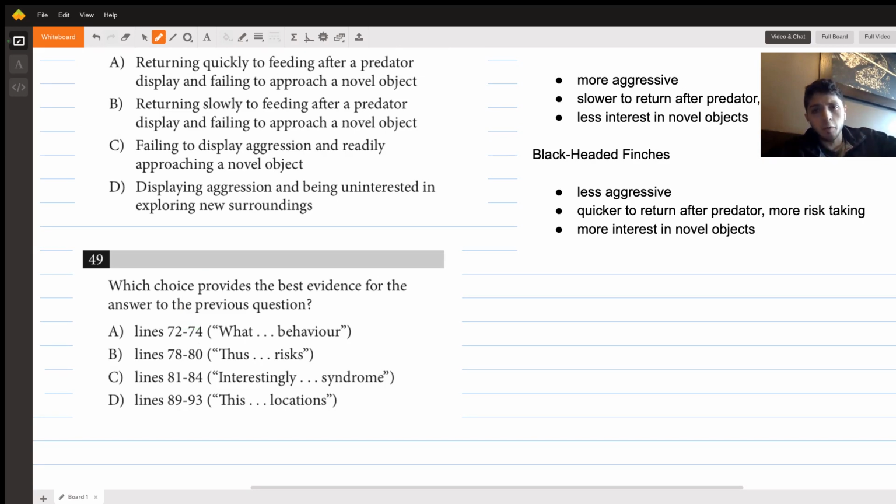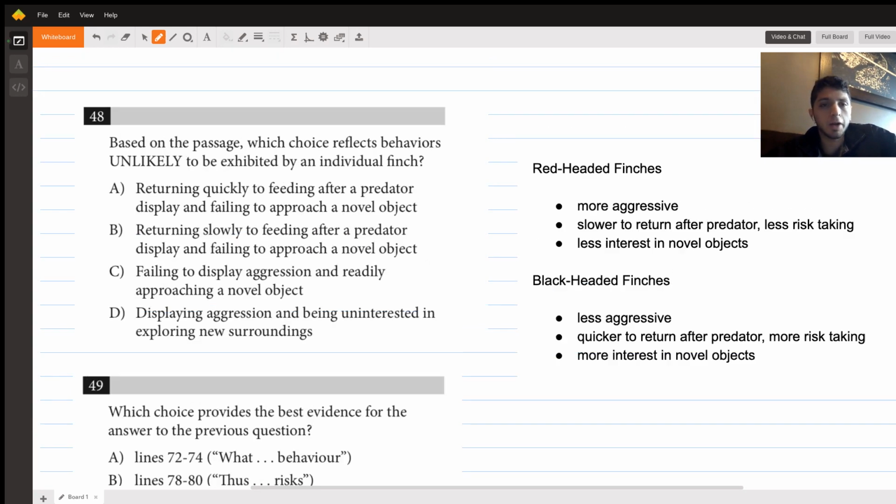there's a little bit of back and forth going on. So it's a good question to look at to develop some of your strategies. So let's check it out.